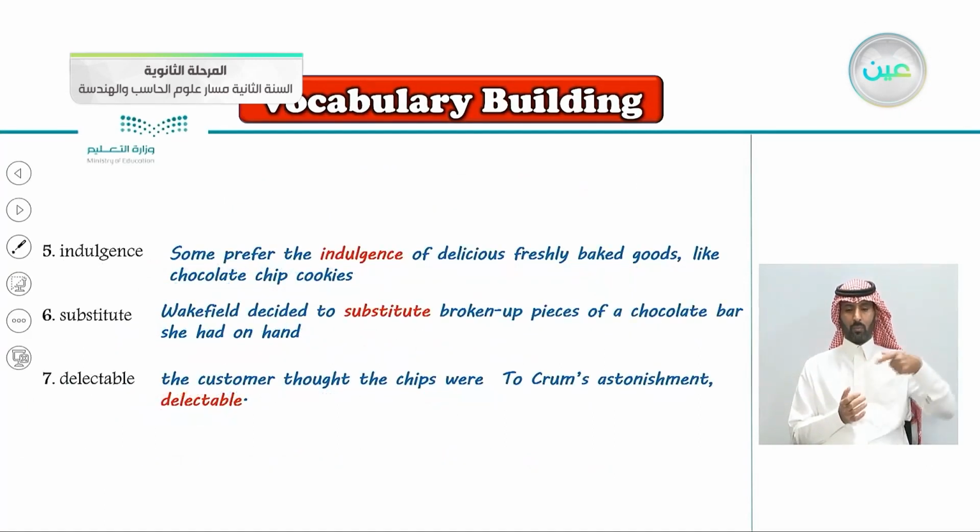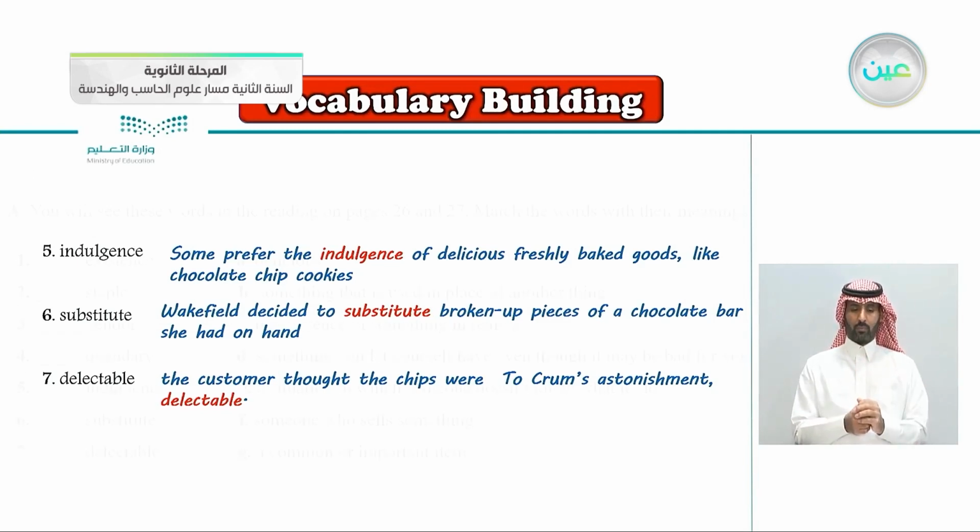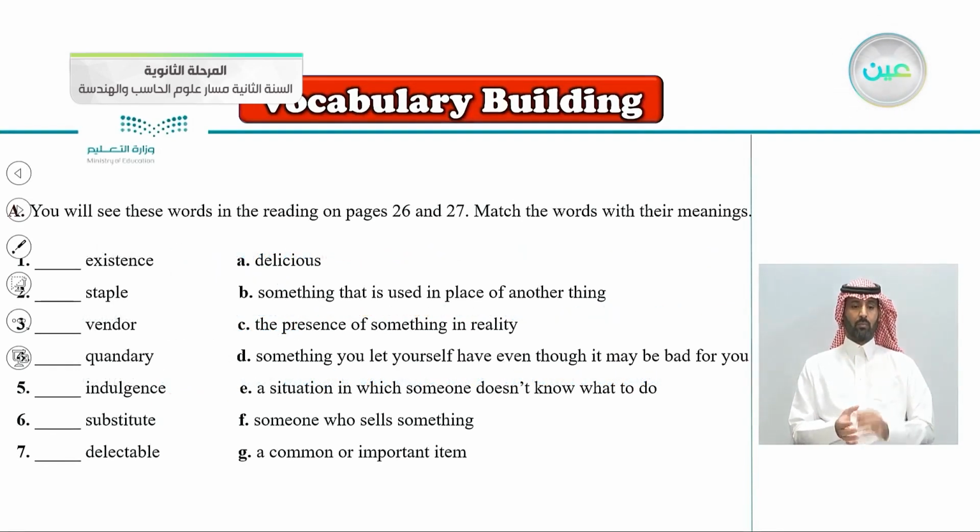Continuing here with number 5, indulgence: some prefer the indulgence of delicious, freshly baked goods like chocolate chip cookies. Substitute, number 6: Wakefield decided to substitute broken up pieces of chocolate bar she had on hand. And the word delectable: the customer thought the chips were too crumbs. So let's get back to our exercise here.